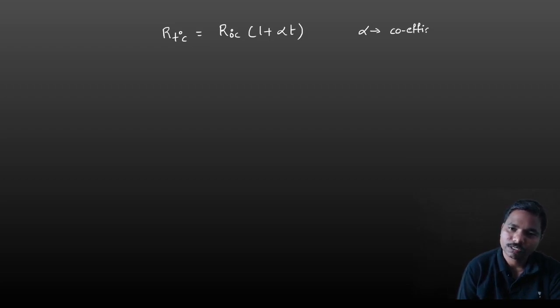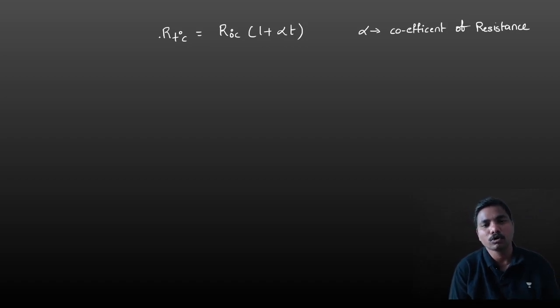Consider the resistance at T degree centigrade is equal to resistance at 0 degree centigrade into 1 plus alpha T. This alpha is the temperature coefficient of resistance. If it is positive, then 1 plus something means resistance is more.